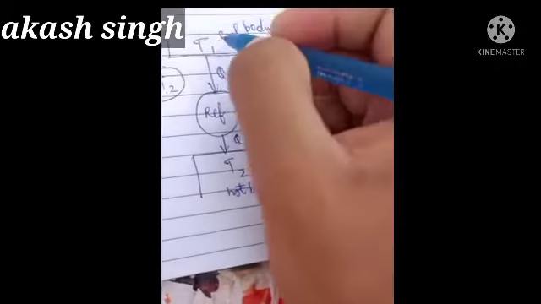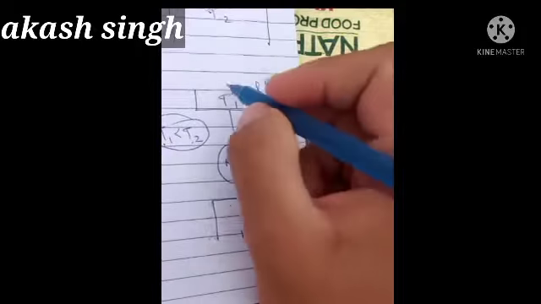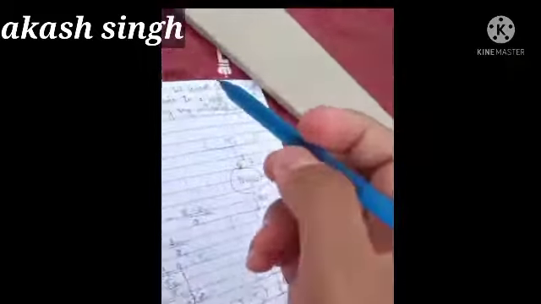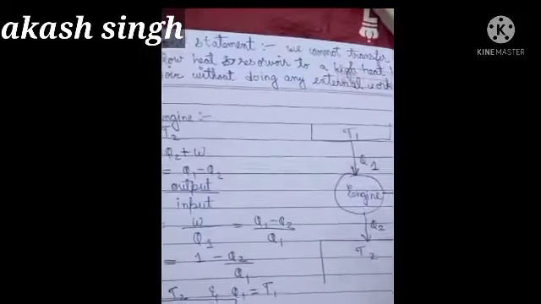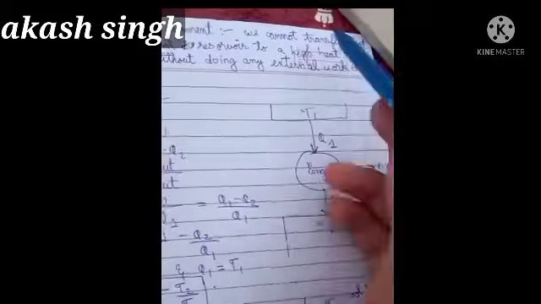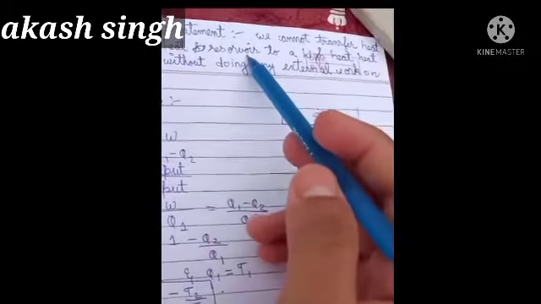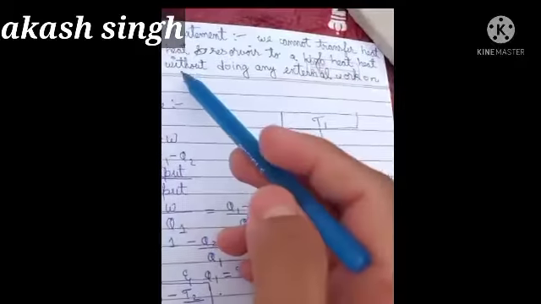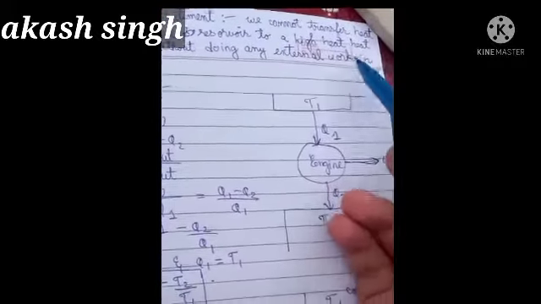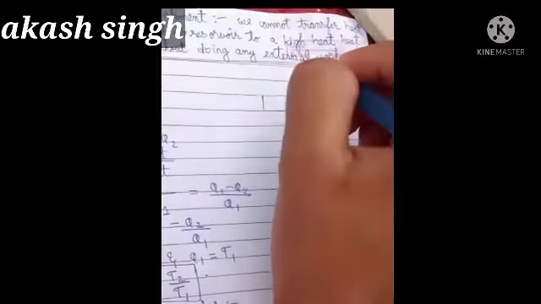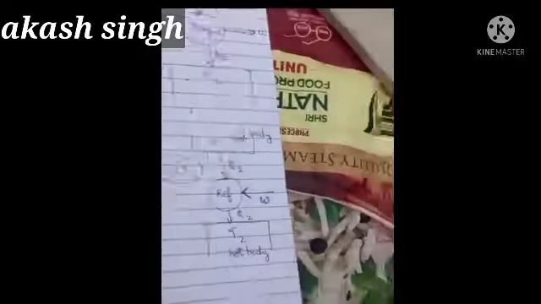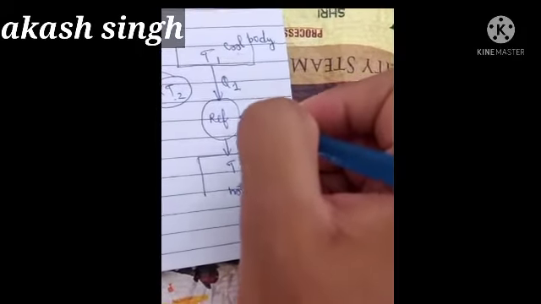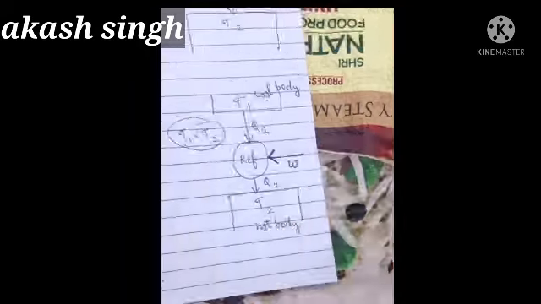Then only will we be able to transfer this heat from the cool body to the hot body. But what Clausius had said, let me explain once again: we cannot transfer heat from a low heat reservoir to a high heat reservoir without doing any external work. This is its statement. But here we are doing external work. That is what I am explaining.